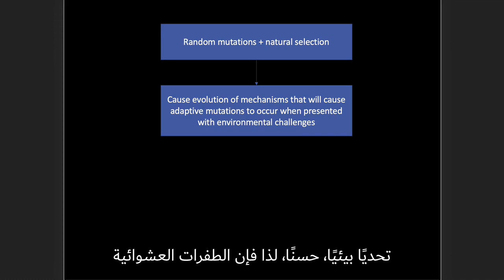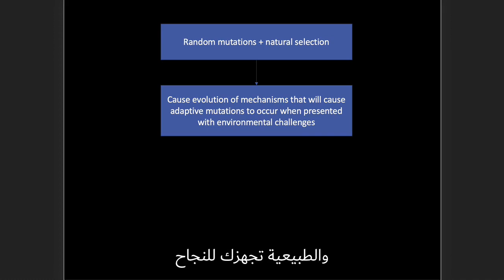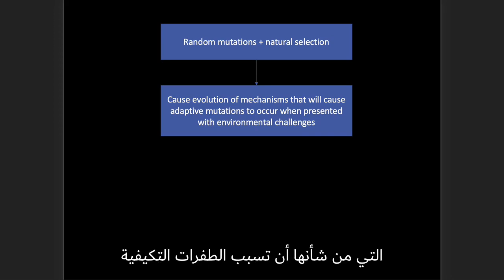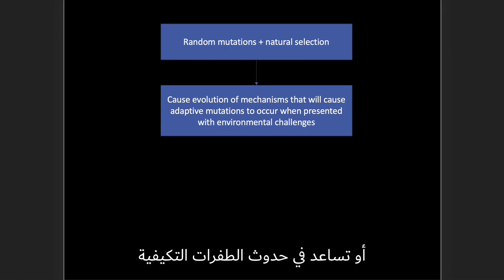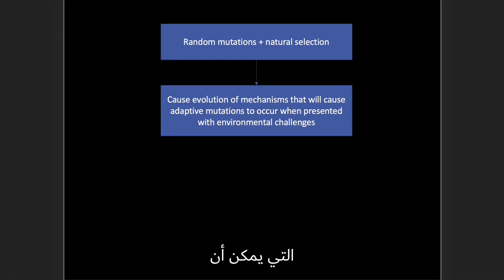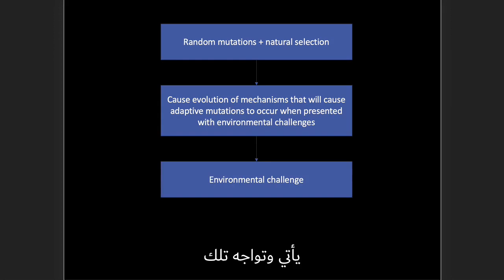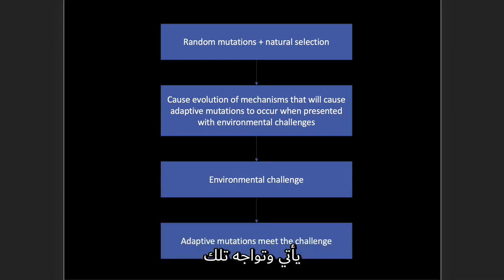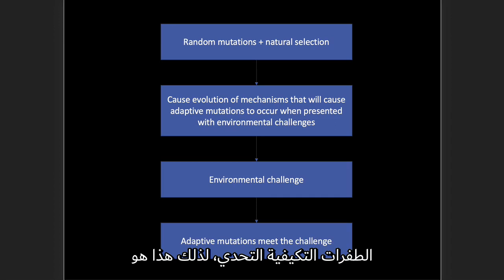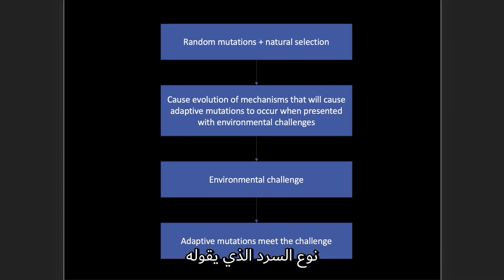Okay, so random mutations and natural selection are setting you up for success by causing the evolution of mechanisms that will cause the adaptive mutations, or help to cause them, to occur when you have an environmental challenge sometime. And there's all kinds of different environmental challenges that can occur. Then, sometime in the future, an environmental challenge comes along, and voila, those adaptive mutations meet the challenge. So that's the kind of narrative that the evolutionists are proposing here.